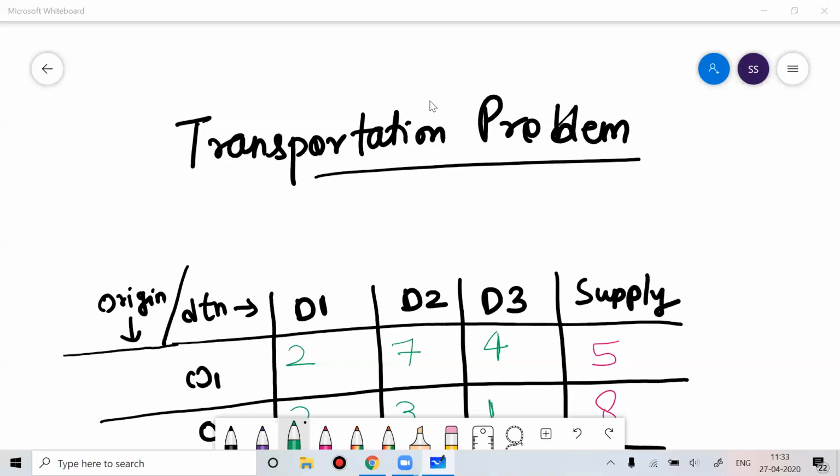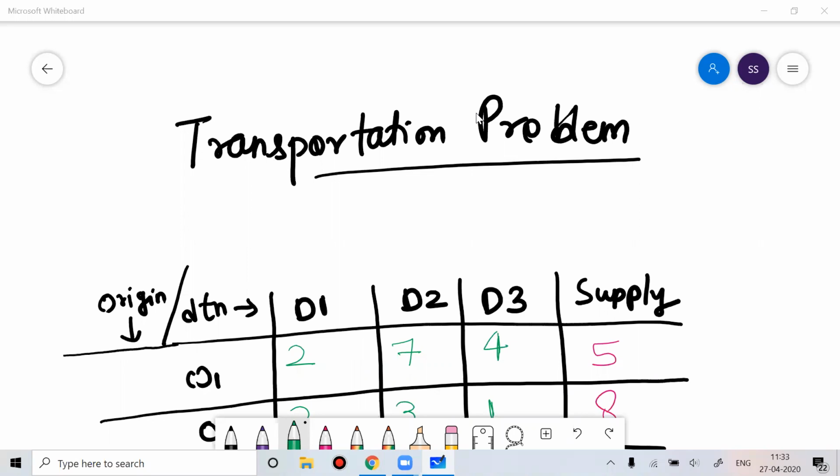Before we learned about the LPP problem, what is LPP all about? LPP stands for linear programming problems. Before that, we understood what operation research is, and why this subject came into existence during the World War time. So we have understood the existence of this subject.